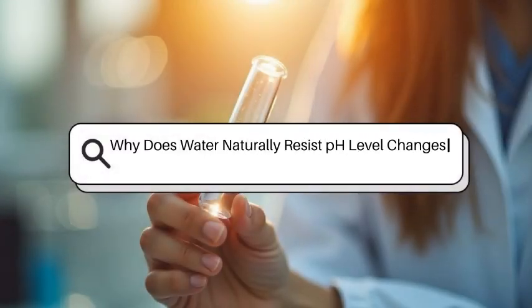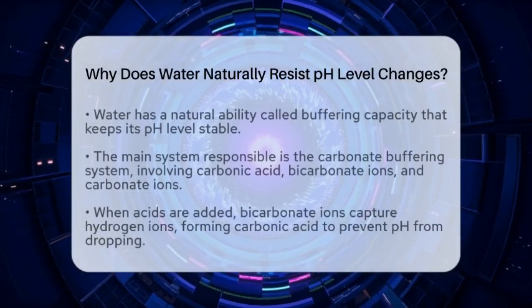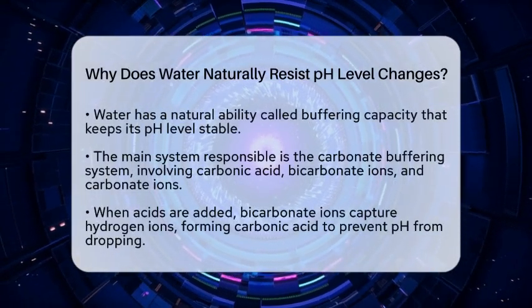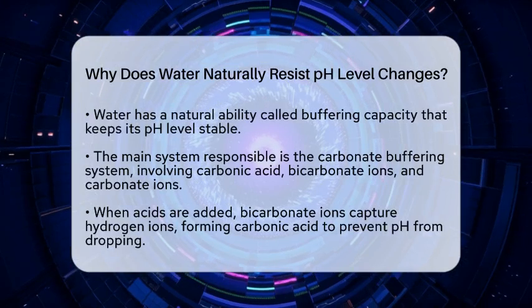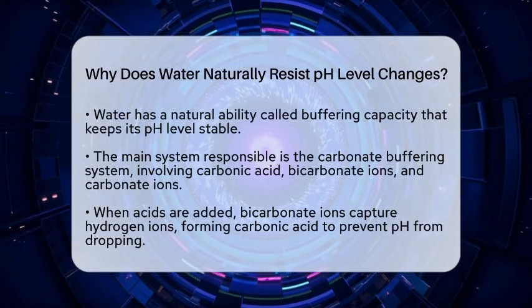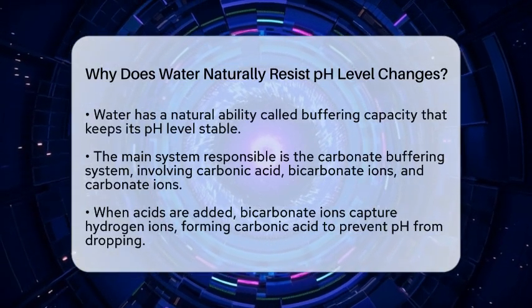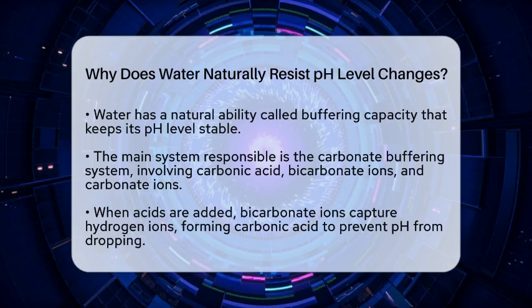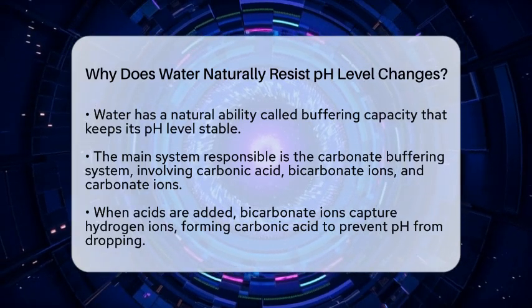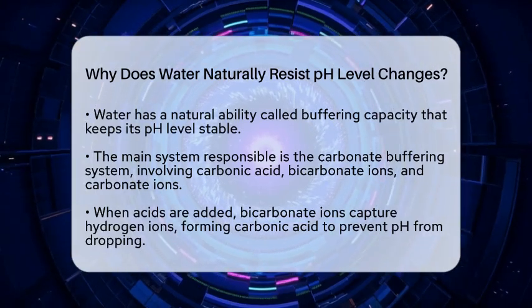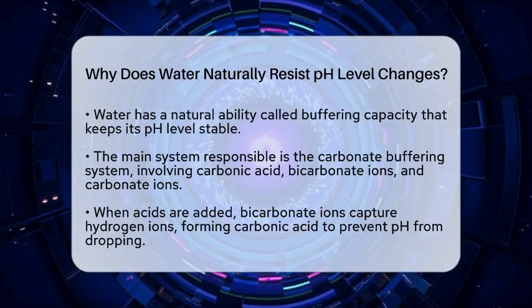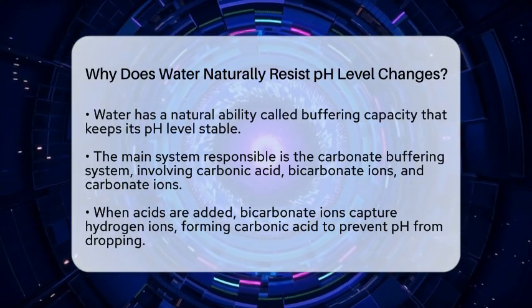Why does water naturally resist pH level changes? Imagine pouring a splash of lemon juice into a glass of water and watching the pH stay steady. How does water do that? Well, water has a special ability called buffering capacity that helps it keep its pH stable. This means it can neutralize acids or bases that try to change its pH level.